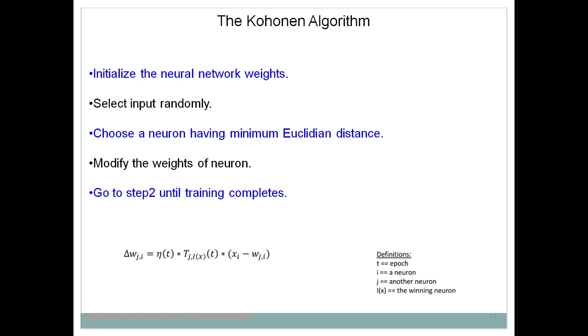Initially you can assign random weights, because you know that in deep learning, in an artificial neural network, weights play a very important role, and initially you don't know exactly what value of weight you should provide. So you take random weights. Then you have to select the input randomly, and then choose the neuron having minimum Euclidean distance.